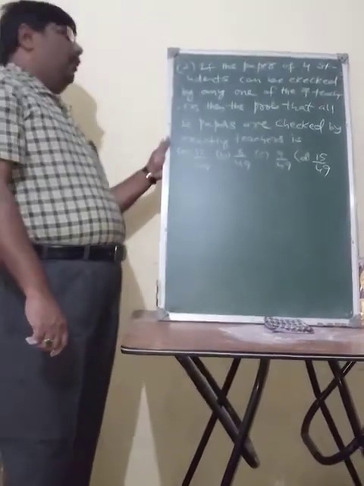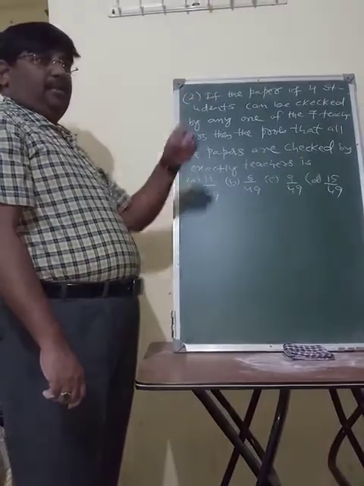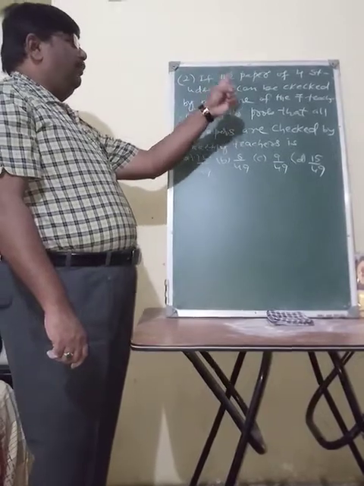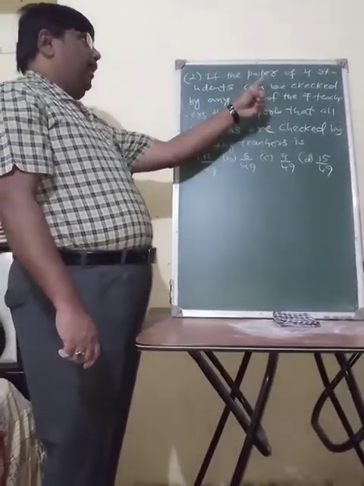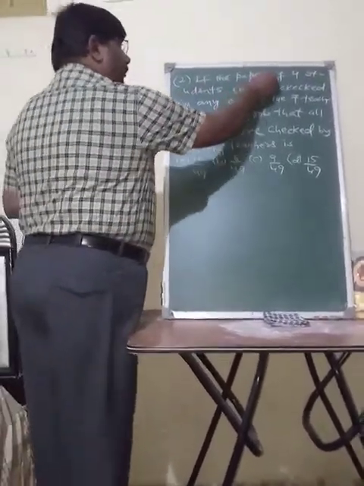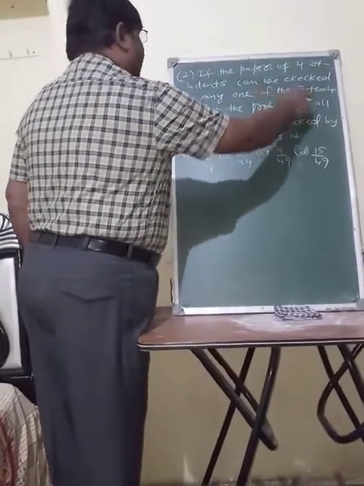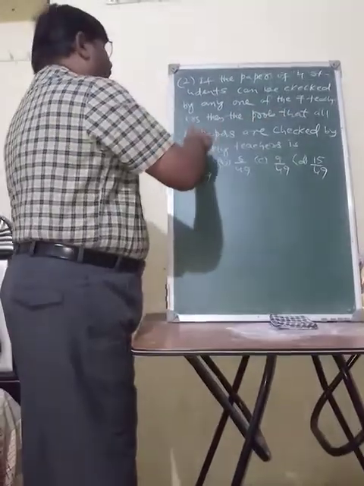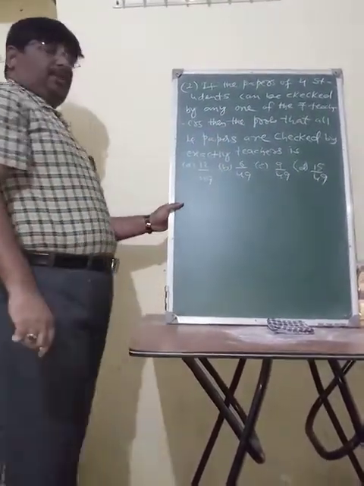Okay, we have to consider the second question. If the papers of four students can be checked by any one of the seven teachers, then the probability that all four papers are checked by exactly two teachers.